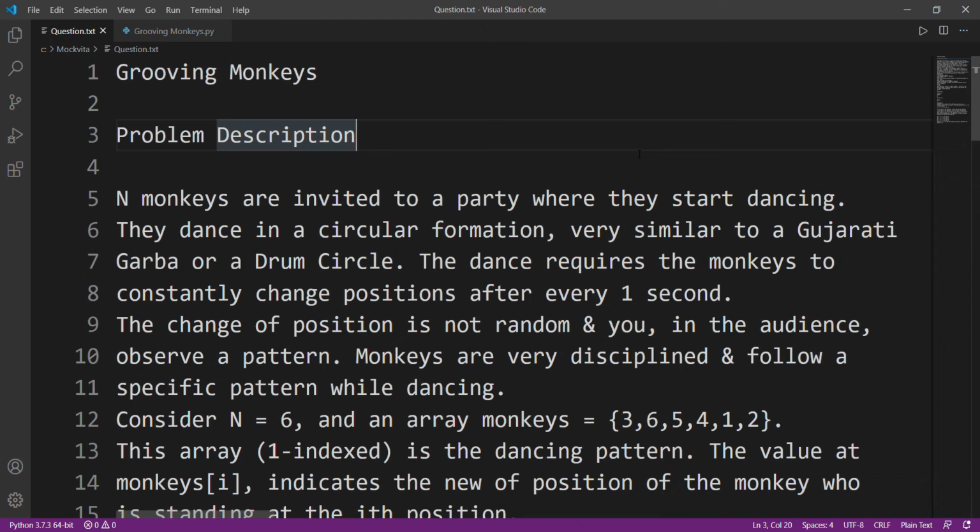Welcome back, guys. And today we'll be solving another question that was asked in TCS Mock Beta 2. Okay, so today we have grooving monkeys with us. Moving on to the problem description.